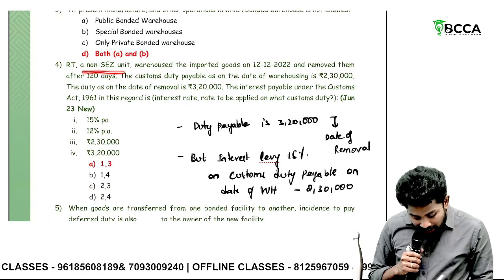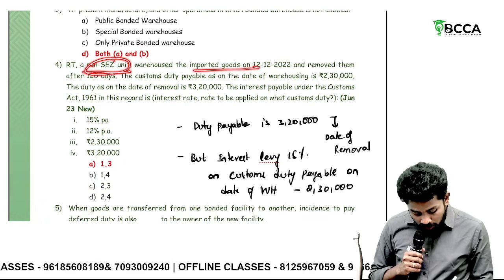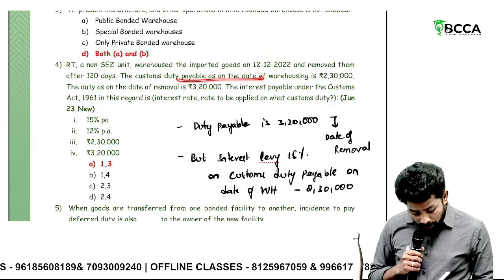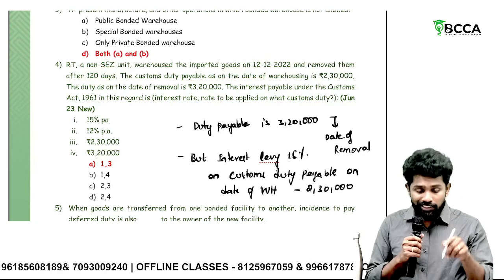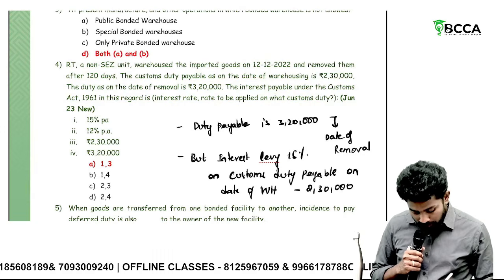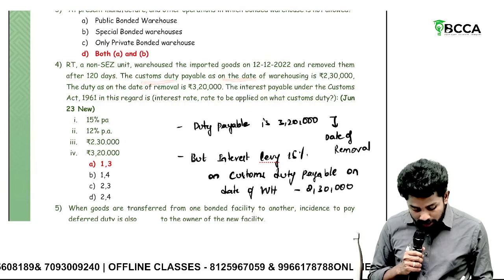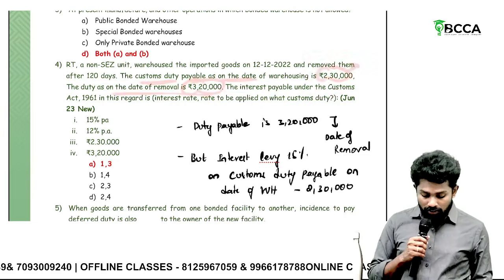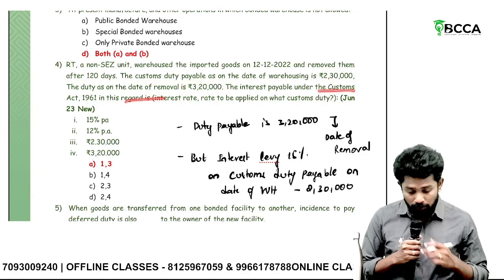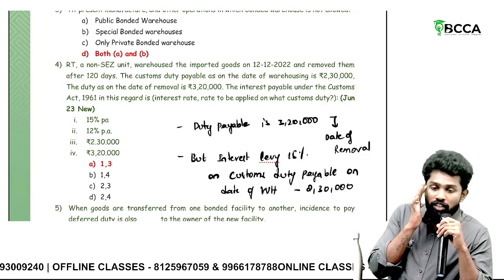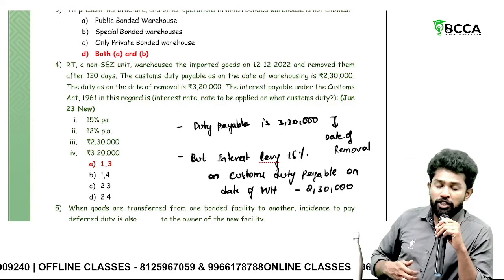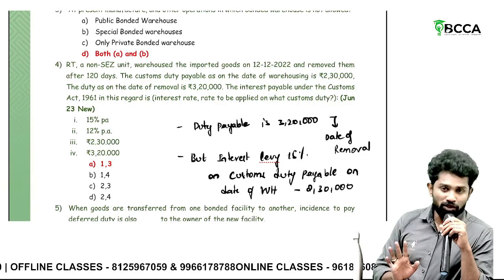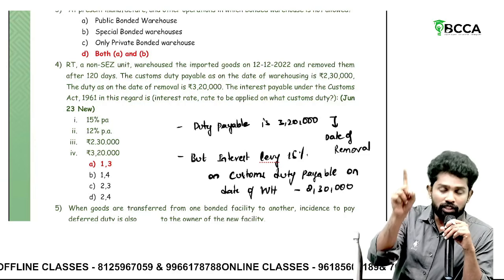Then, a non-SEZ unit warehoused the goods on 12th December and removed them after 120 days. Since they are removed after 90 days, interest is leviable from the 91st day. The customs duty payable as on the date of warehousing is 2,30,000, whereas on the date of removal it is 3,20,000. What is the interest payable? Where goods are warehoused, which duty is to be paid? As per the rate applicable on the date of removal. That means 3,20,000 is the duty to be paid.